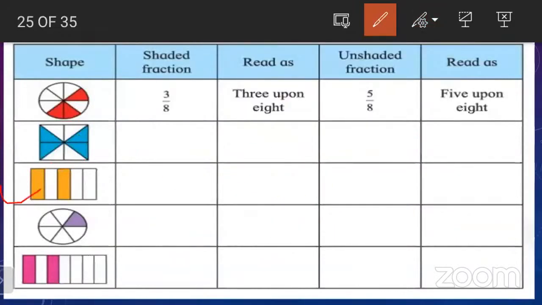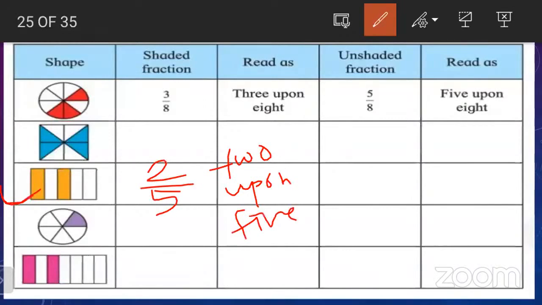Look here. How many total parts are there? 5. Yes, 5 is the denominator and 2 is the numerator, because only 2 parts are colored. So how to read it? 2 upon 5. Yes, 2 upon 5. Very nice. Now the unshaded fraction: 3 upon 5. Very good.